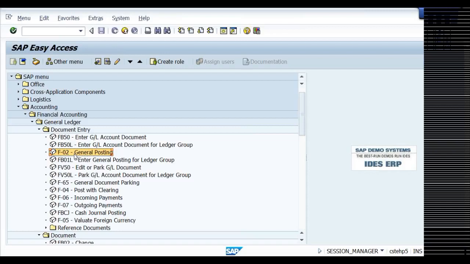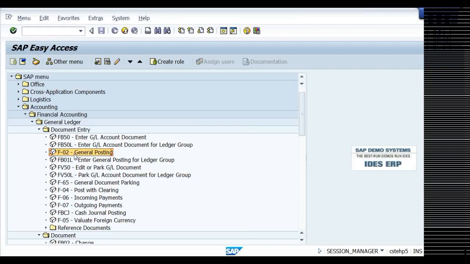Even with manual documents, you'll find prepared by somebody, verified and posted by somebody. Even here, every document can be made so that the accountant prepares the document and saves it, and a superior officer looks at the document, verifies it, and then posts. So this is the requirement. This theory I have also given in the notes, you can go through that. The same thing has been provided in SAP.